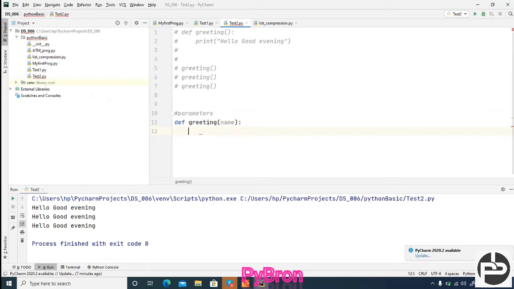Here, just try to understand. I'm going to write print hello, name, good evening. Hello is a static word, so I'm writing it here, and name will come with the method. Whenever we call it, at that time we will pass the name. So here I'm passing the name, hello, name, comma, and then good evening, or whatever you want to pass.